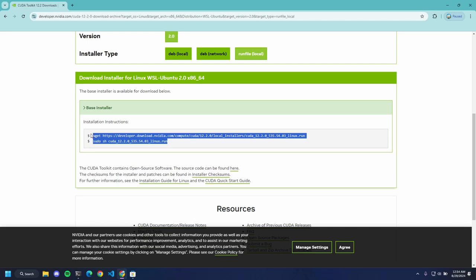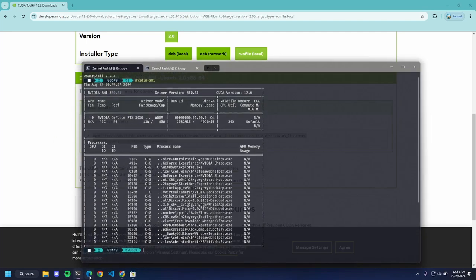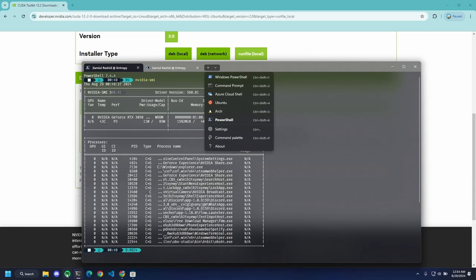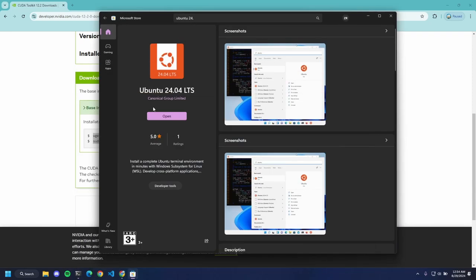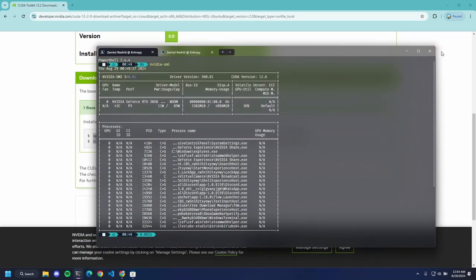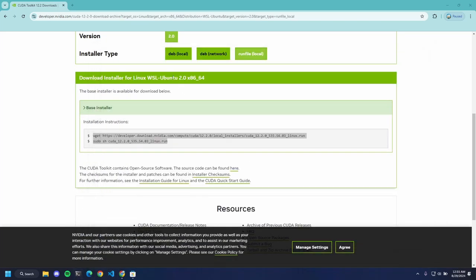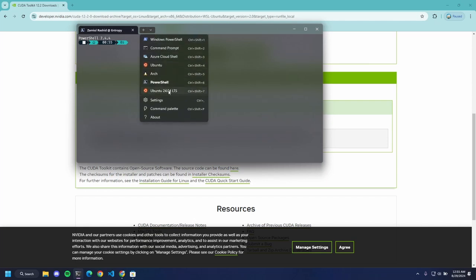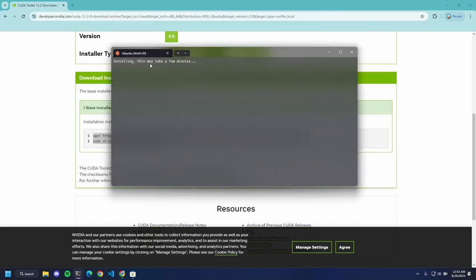Now to install this, first we need to go to our distro, which should be installed by now. Yeah, it is installed. Now we're going to open our terminal, and here it is, Ubuntu 24.04. If you open it, you need to set it up. Installing this will take a few seconds. Let this install, and here's the PowerShell.